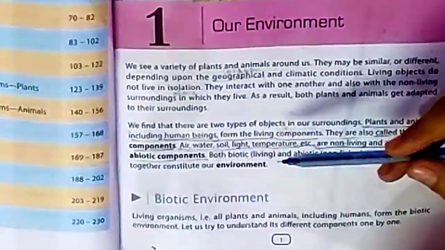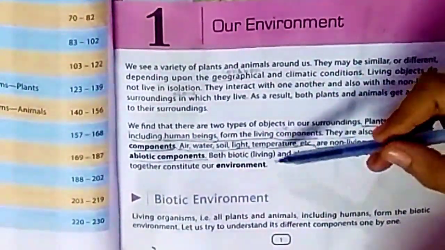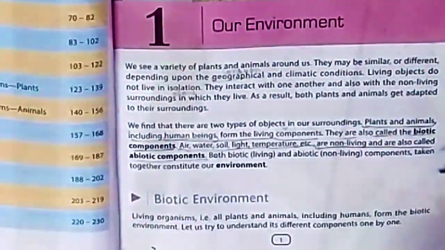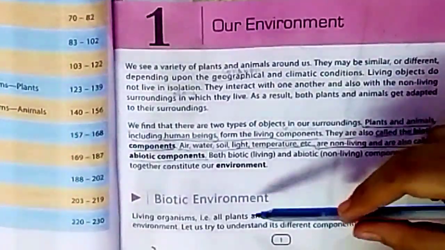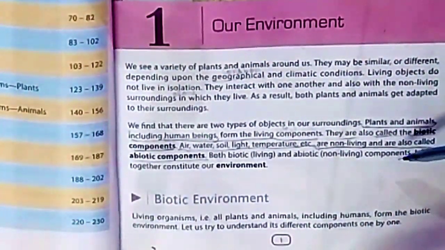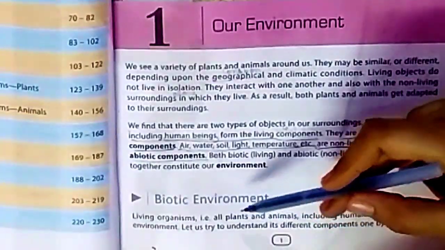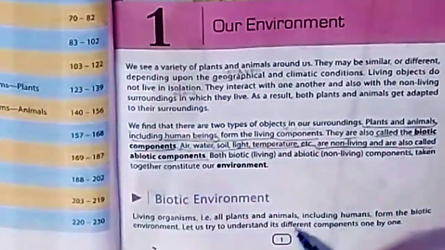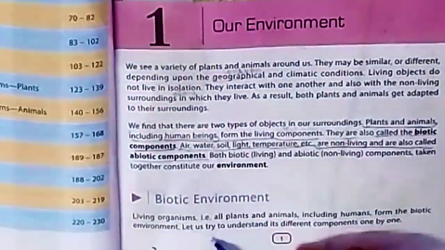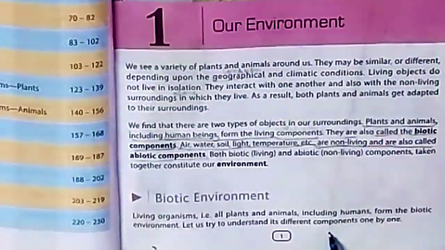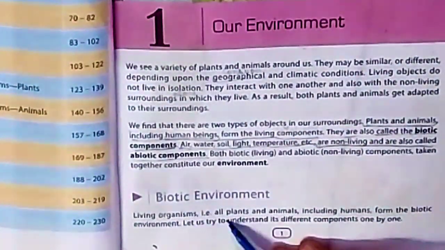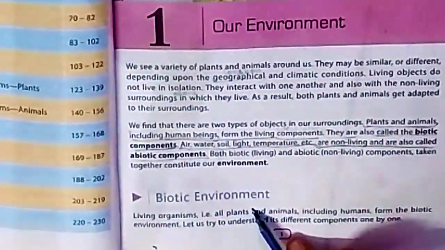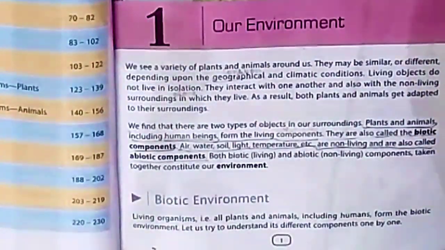In our environment, both components are important for us, biotic as well as abiotic components. That means living as well as non-living components. So we will discuss biotic as well as abiotic components one by one. Now we will discuss the biotic environment. Living organisms, that is all plants and animals including humans, form the biotic environment. Let us try to understand its different components one by one. As you know, plants and animals including humans form the biotic component. So we will discuss plants.